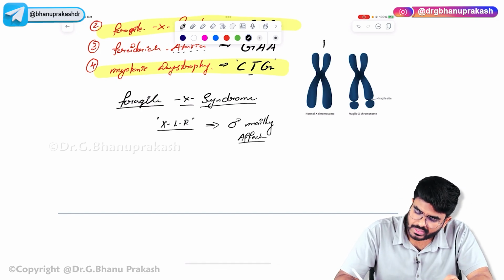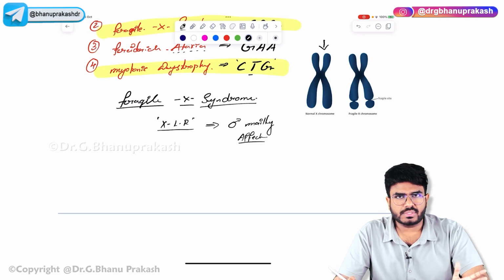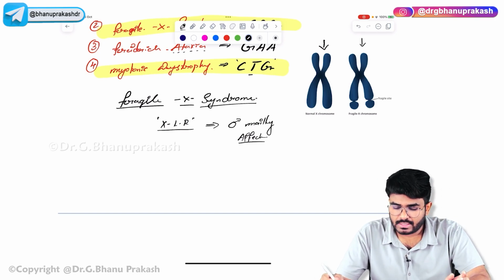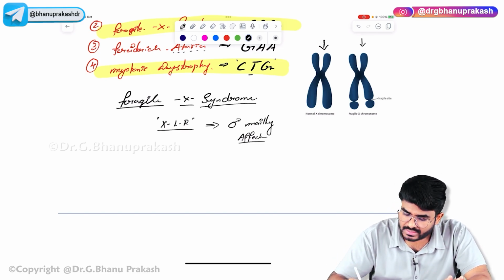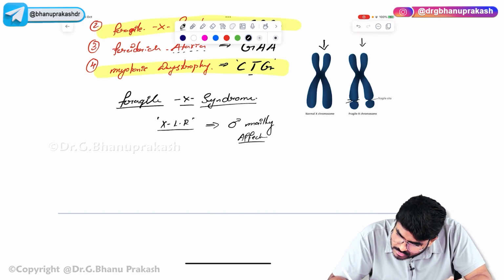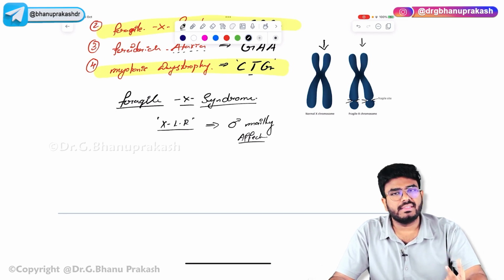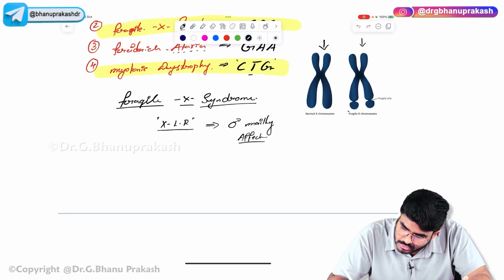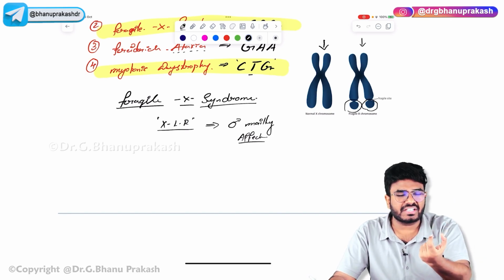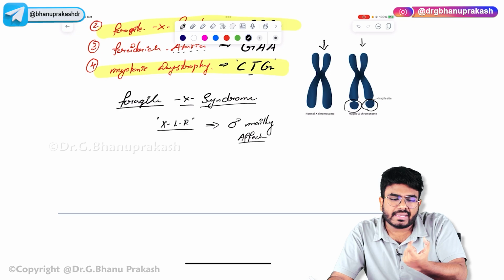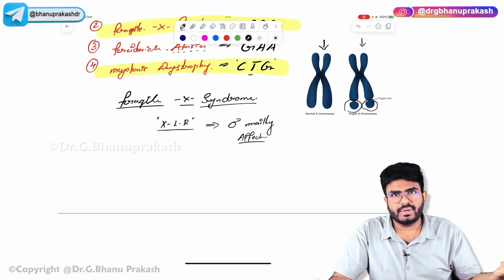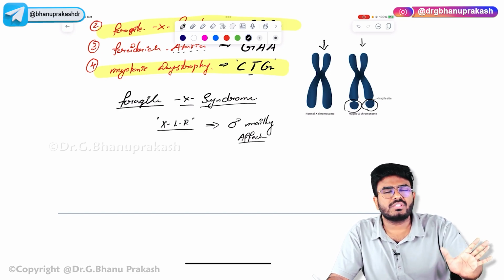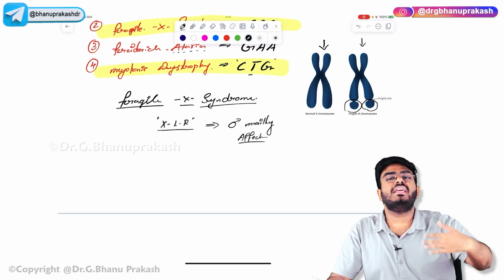Now, this is the normal X, X and Y chromosomes are there. In Fragile X syndrome, if you do the staining of the X, these portions of the X chromosome are not going to take the stain. So the chromosome looks like it has a fragile end, a fragile tip, which at any point of time might be separated. It gives that appearance, but it's simply that that part of the chromosome is not getting stained. That's why it's called Fragile X syndrome.